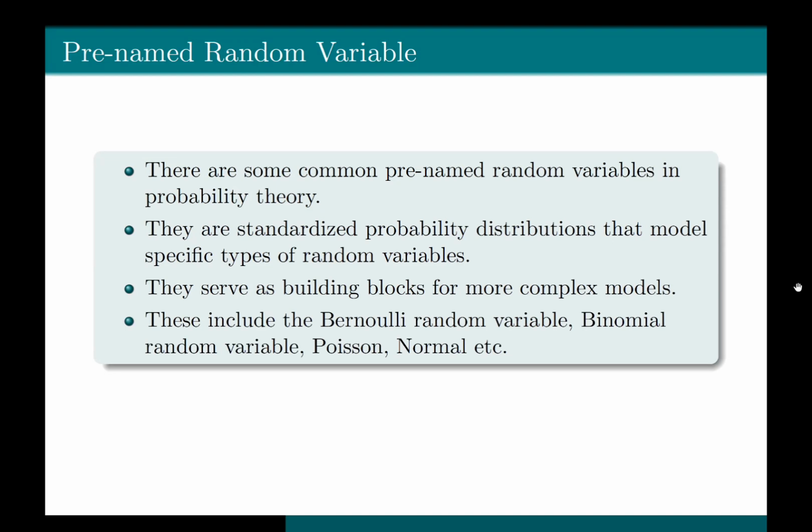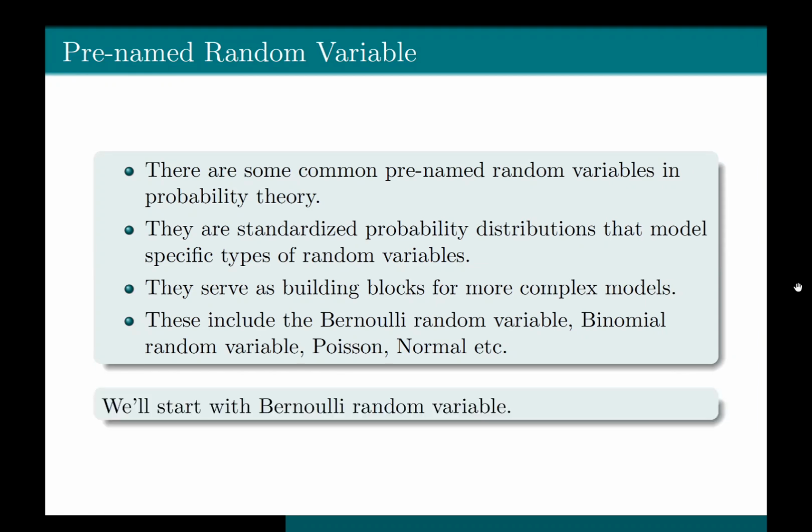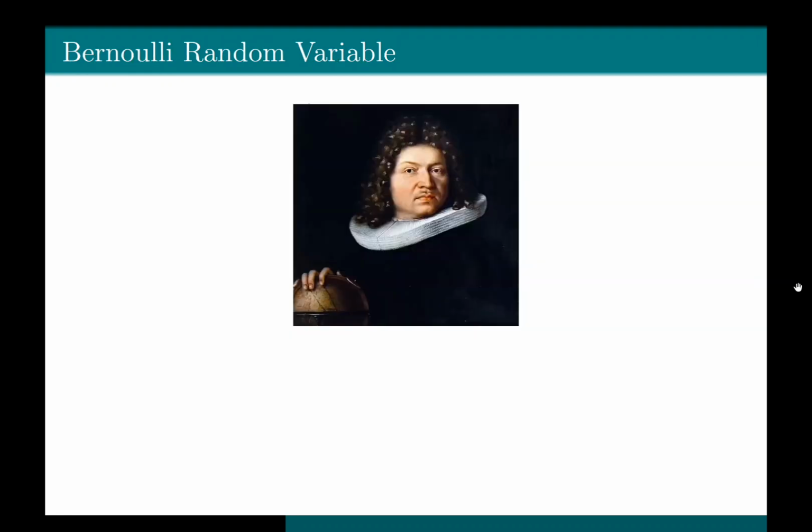These include the Bernoulli random variable, binomial random variable, Poisson random variable, normal, exponential, and so on and so forth. I will provide an overview of all these random variables, beginning with the Bernoulli distribution. So let's start with Bernoulli random variable.